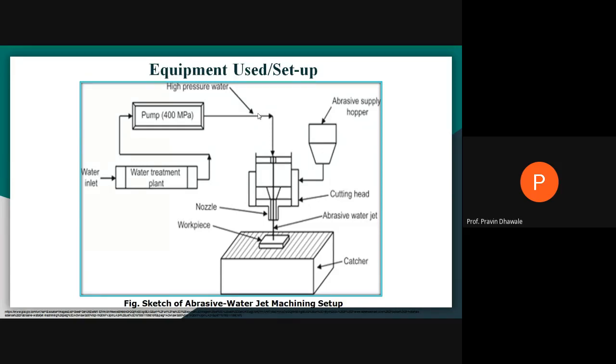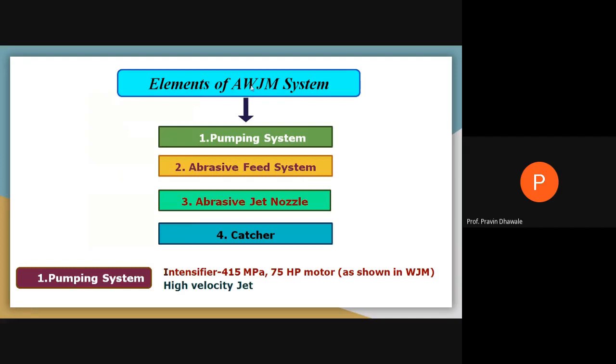The pumping system consists of an intensifier. It may increase the pressure of water to more than 415 megapascal, and it will require a motor up to 75 HP, as shown in the water jet machining process, and you are getting a high velocity of water up to 900 meters per second.